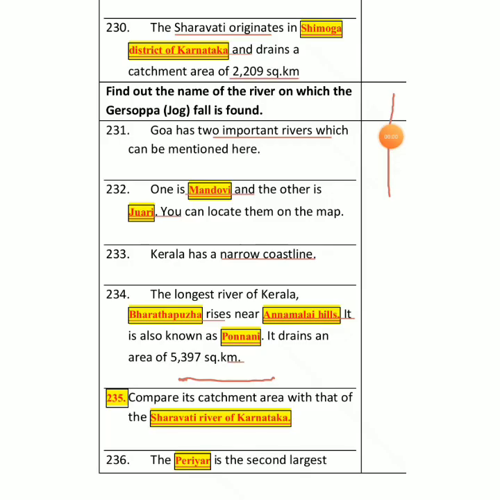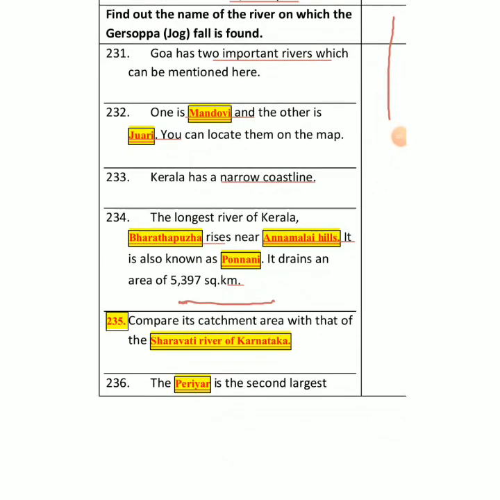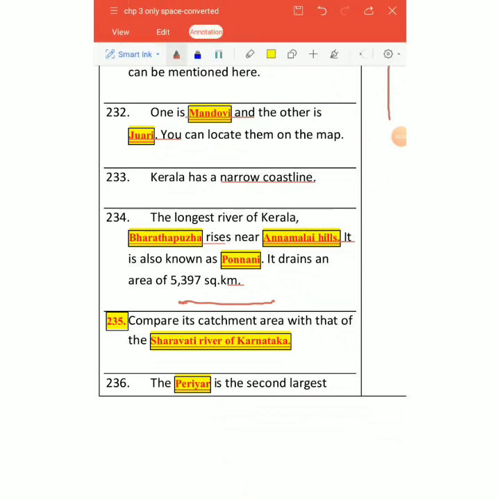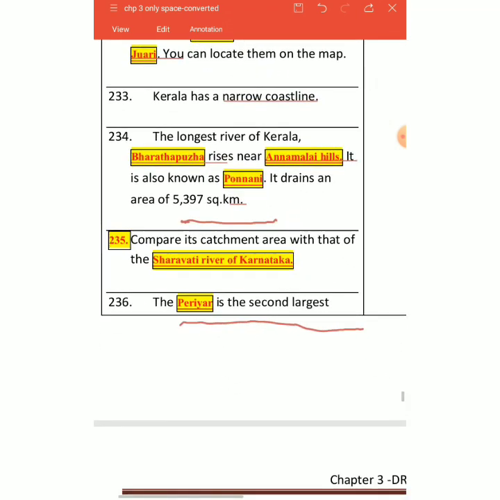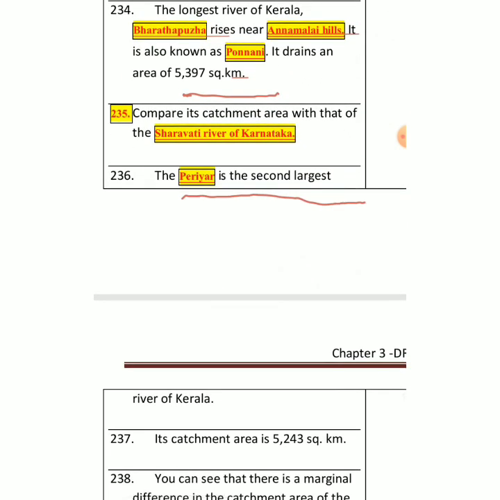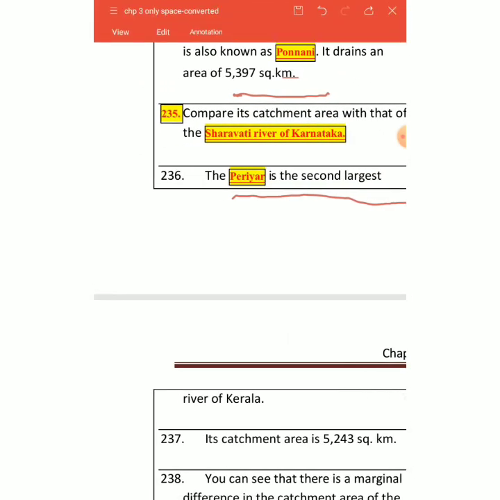Then we have Periyar, the second largest river of Kerala, and the total catchment area of this river is 5243 square kilometers.